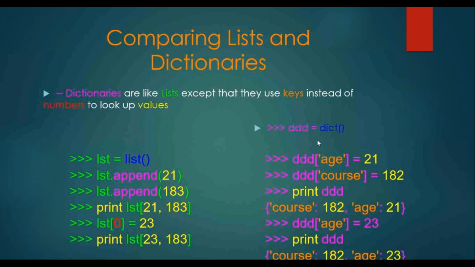So here DDD is equal to dict, meaning an empty dictionary. DDD of age is equal to 21. DDD of course is equal to 182. Print DDD, then it displays course colon 182 comma age colon 21. So there is no order here. Randomly it will be displayed. So print DDD, then automatically course 182 and age 21 will be displayed on your screen. Right? So then next.